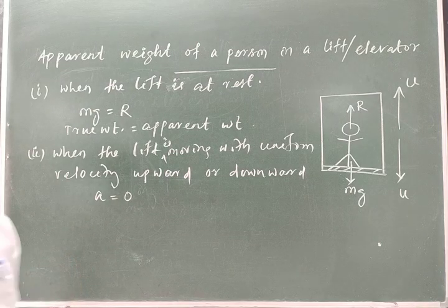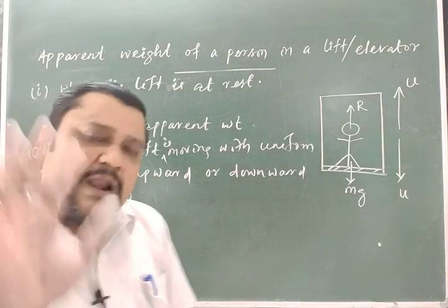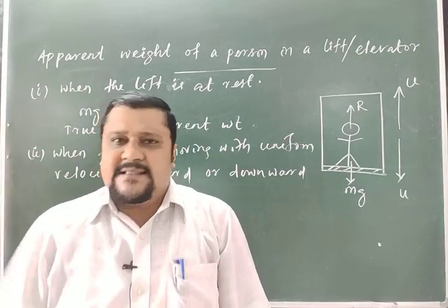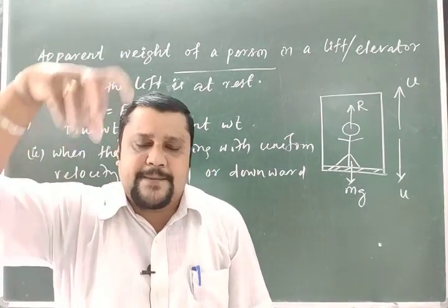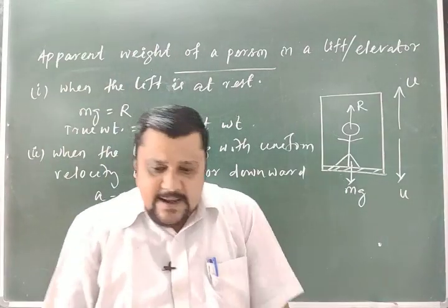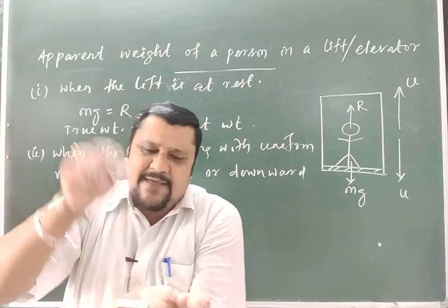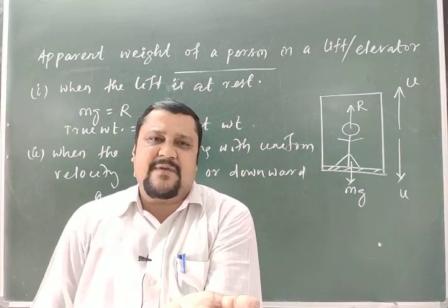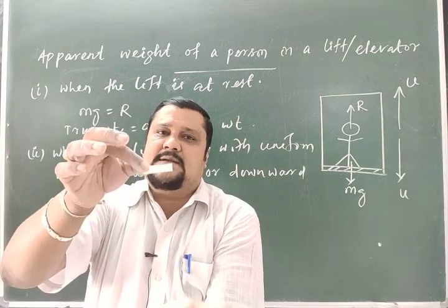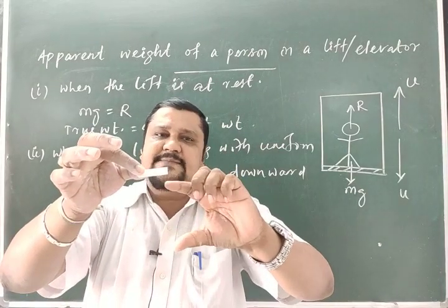Now all of you have an experience of a lift. When you are inside the lift, when the lift starts moving, going up, suppose, vertically upward, then initially what happens? The lift is at rest and you are inside the lift. First it changes its velocity, from rest it increases velocity up to a certain height.